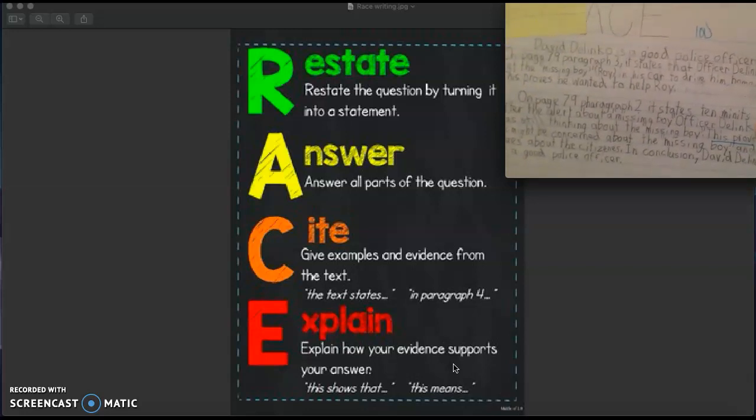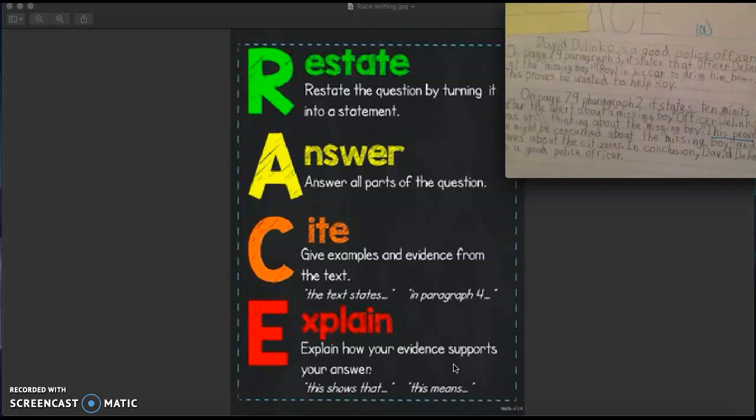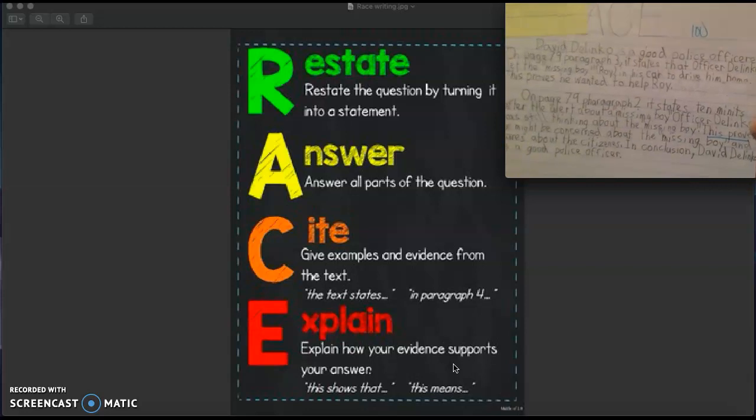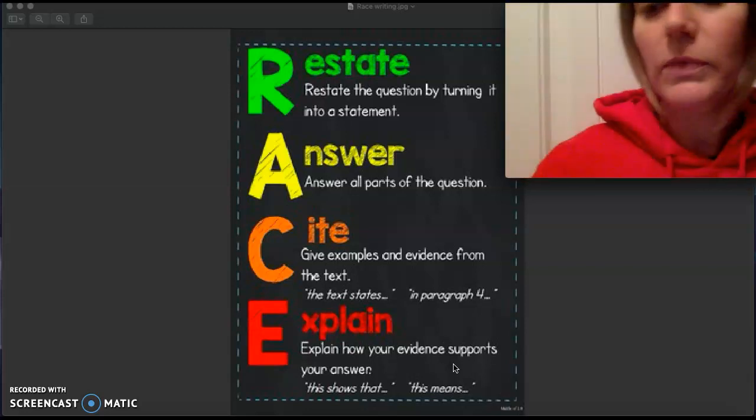Okay, so this is what my goal is for you this time around. So all of race this time you will be graded on. Okay, that's all. It's your turn to try.